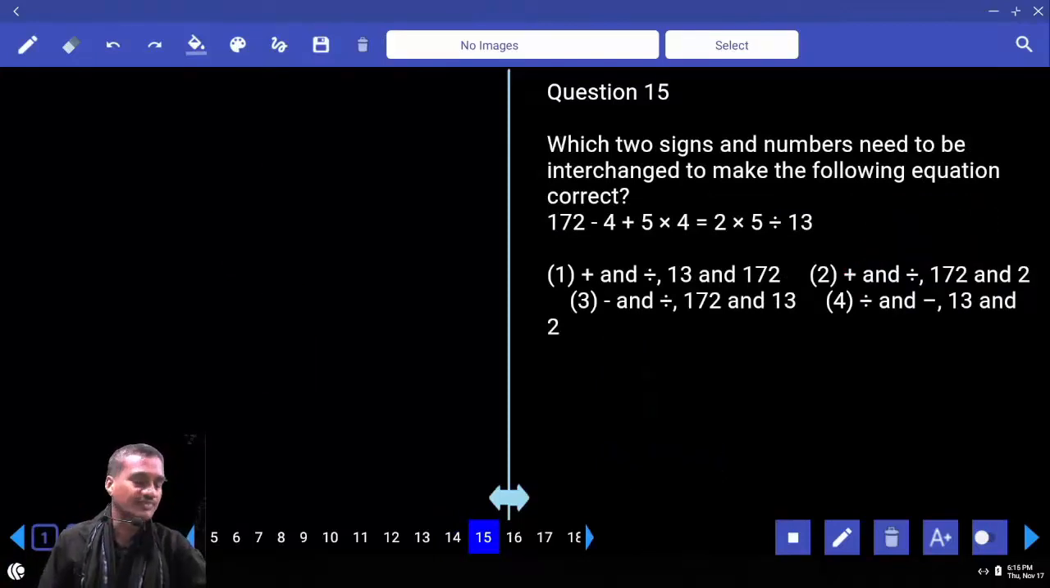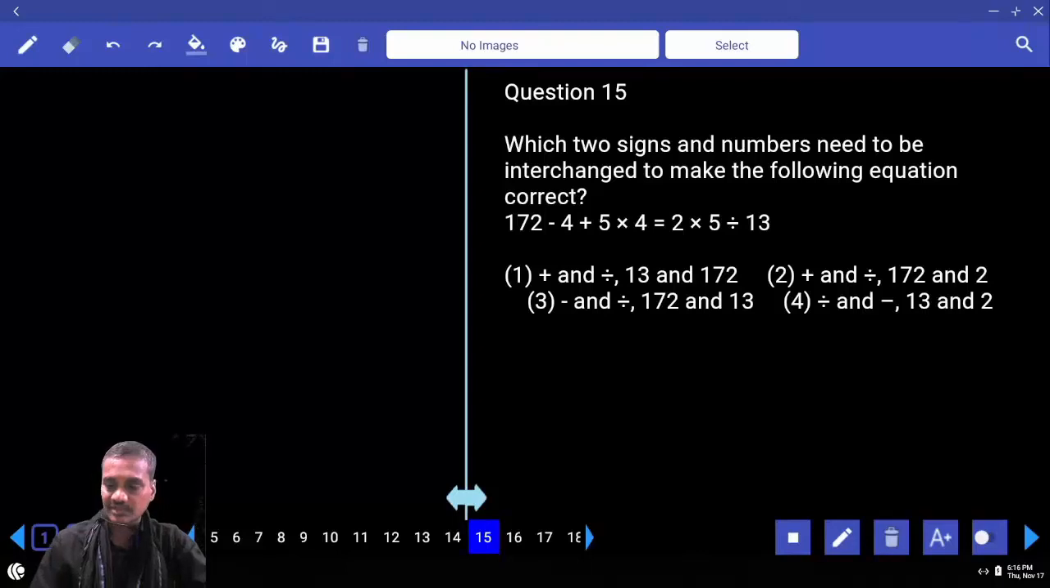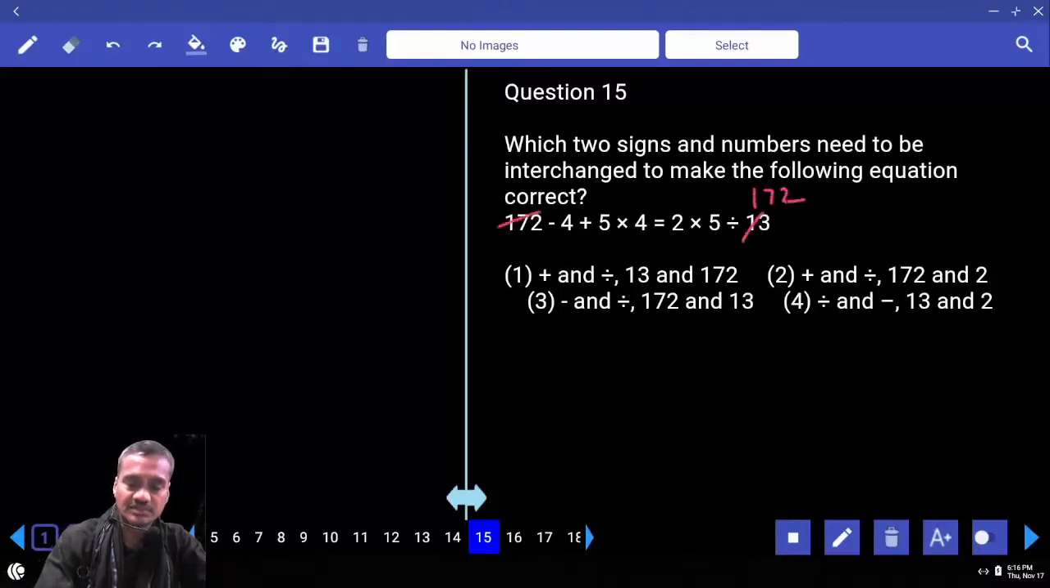And coming to this 15. Did you do the 15th one? In 15 you need to go through the choices only. There is no other alternative for these types of questions. Then tell me what is your answer in this case. 172. And interchange, they said. Now plus and division, 13 and 172. If you divide here, this would be 172 and this is 13. Isn't it? Then what happens?